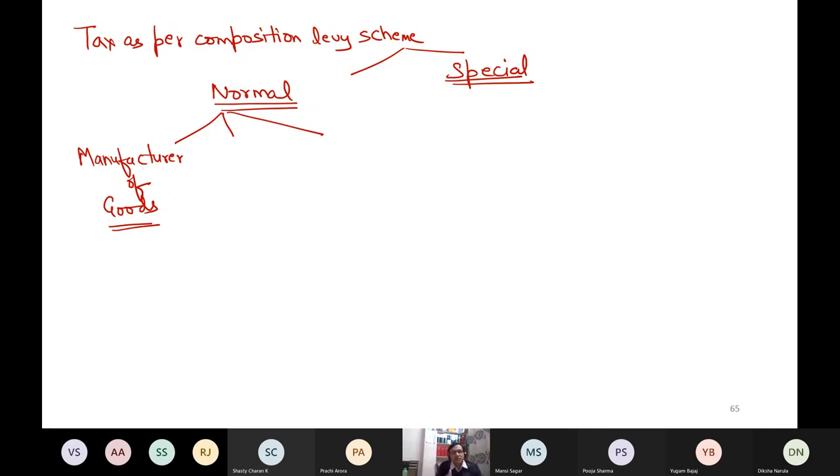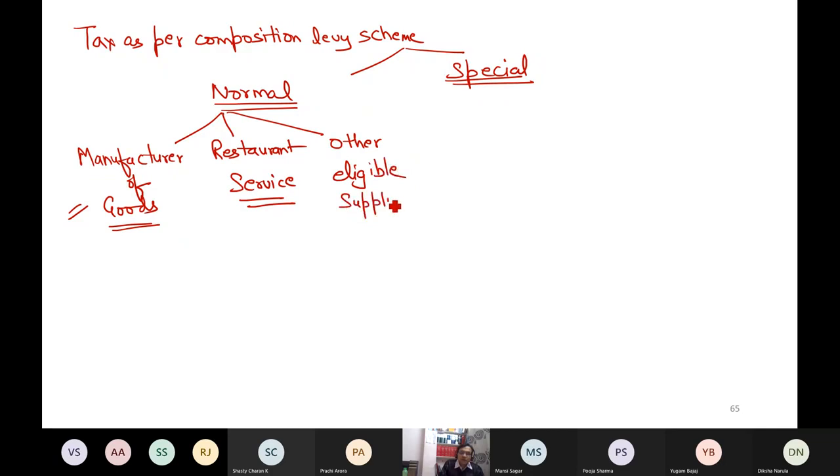These are numerical subjects. Practical is the situation when you will face in your real life. So manufacturer of goods or what? Restaurant service or what? And do you remember other eligible supplies? I hope you remember other eligible supplies. But do you know this other eligible supplies is of goods only, not of services.